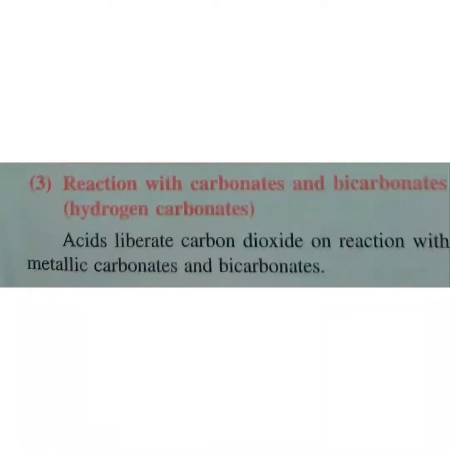The next property is the reaction with carbonates and bicarbonates. Bicarbonates are also called hydrogen carbonates, that is HCO3. As I've already explained, when an acid reacts with a carbonate, what does carbonate contain? Carbonate contains CO3. So naturally, from CO3 what is it possible to get? It's possible to get carbon dioxide. Now CO3 has CO2, and that is why it will be able to give you carbon dioxide. So acids liberate carbon dioxide on reaction with metallic carbonates or metallic bicarbonates. Let's see the reactions for the same in the next slide.